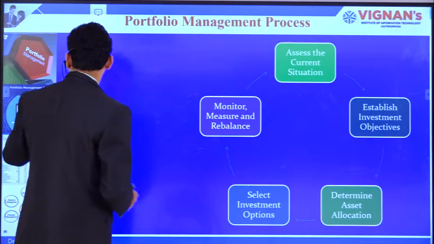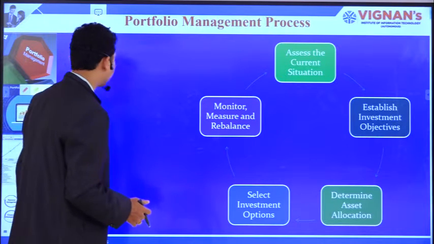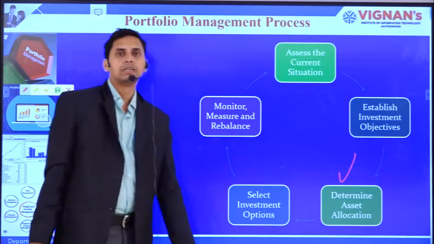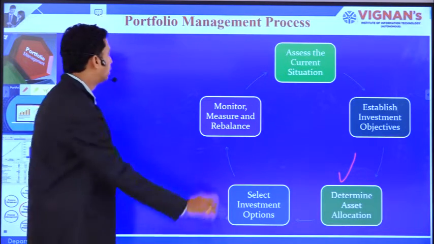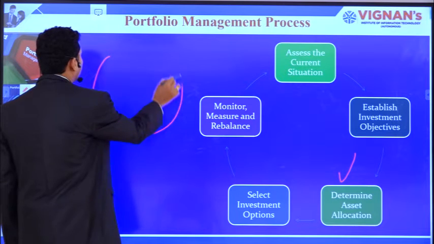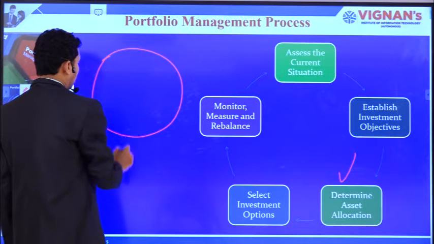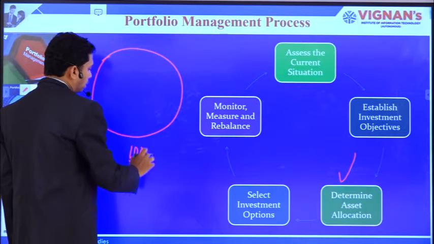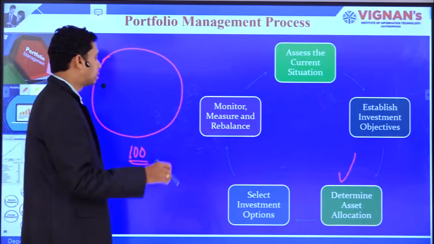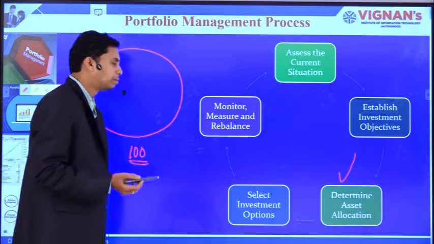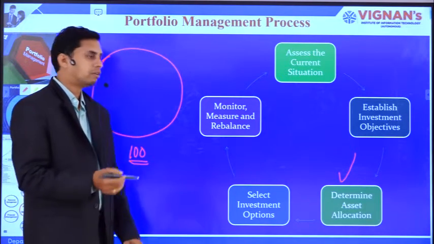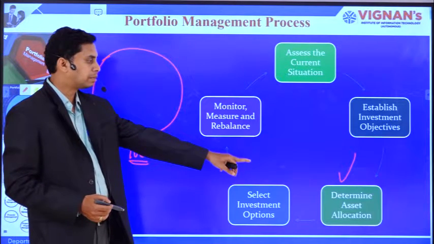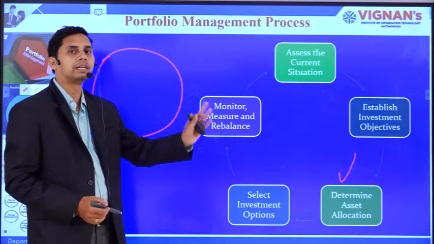Once the portfolio objective is set, then determine the asset allocation. Let's say for example, we have pooled up 100 rupees, and we would like to invest this 100 rupees in the portfolio. While allocating your 100 rupees in the portfolio, you need to think, this step is nothing but determining the asset allocation, how you are going to allocate your assets.